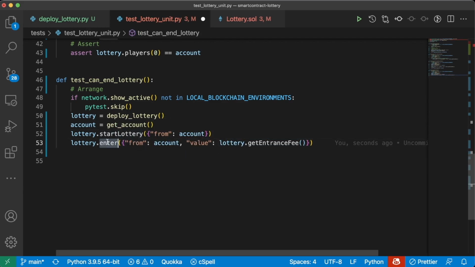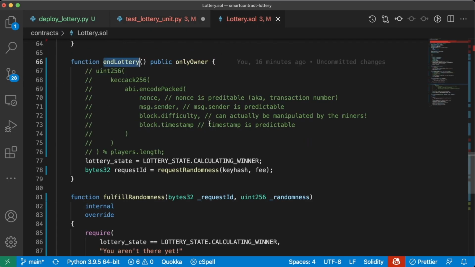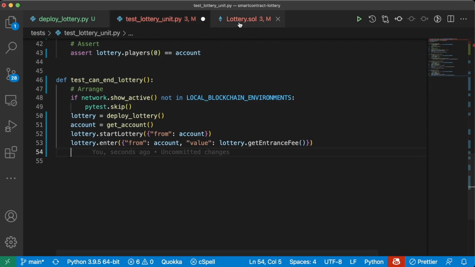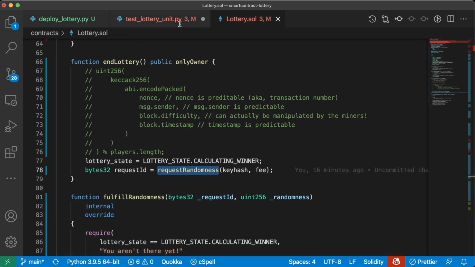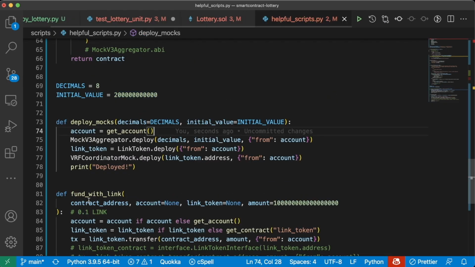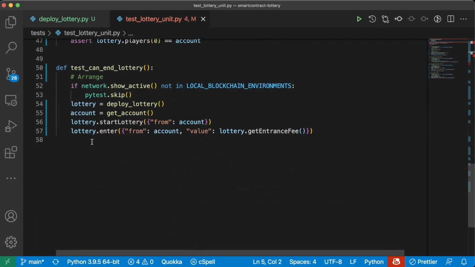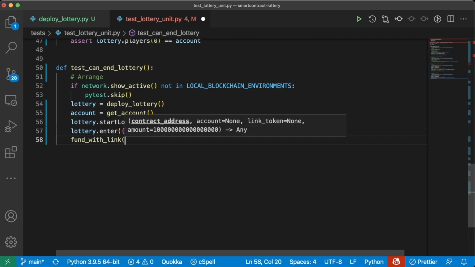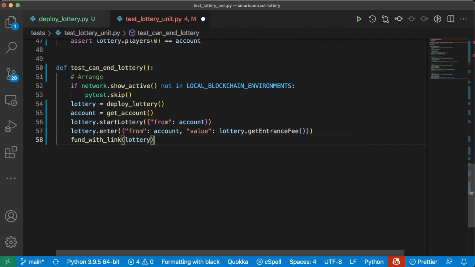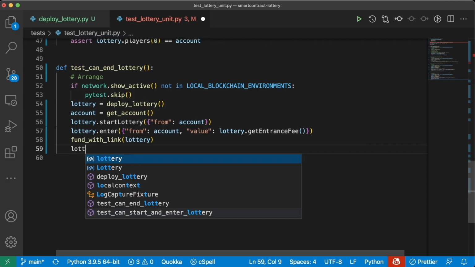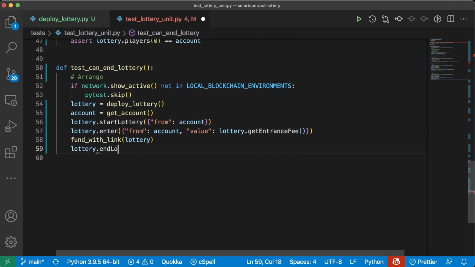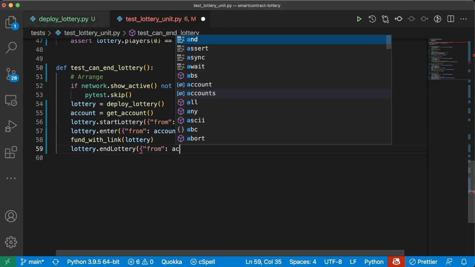Now, to actually end the lottery, we do need to send this some LINK because we're calling request randomness. We use our fund with link script that we have in our helpful scripts. We'll import this from our helpful scripts. We'll call fund with link on our lottery contract. Once we fund with link, we'll then call lottery.endLottery from account.